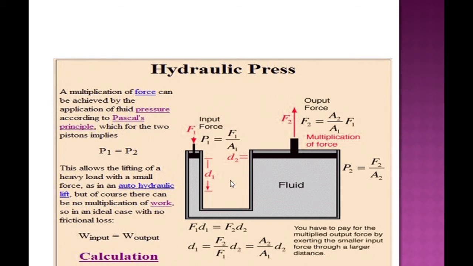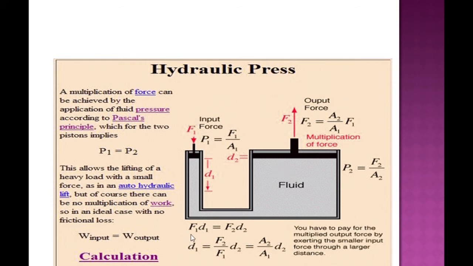This is the diagram. Calculation: if you put force F1, then P1 equals F1 by A1. A1 is the area and D1 is the diameter of this piston, and we get another output force, F2 equals A2 divided by A1 into F1. This is the multiplication of force law, or equation.